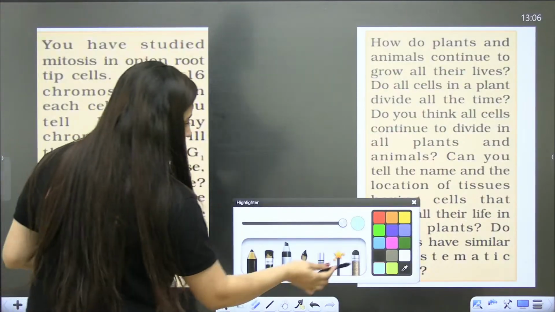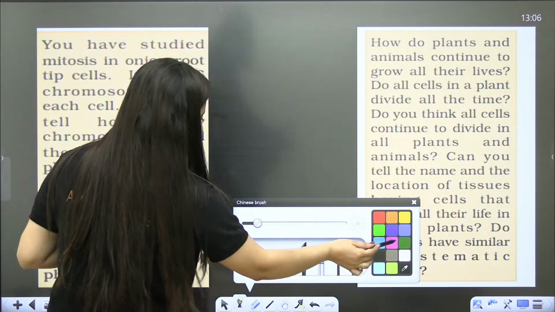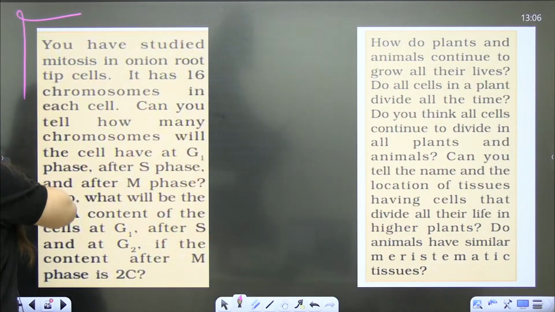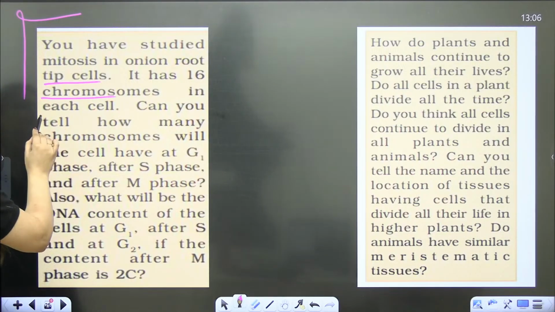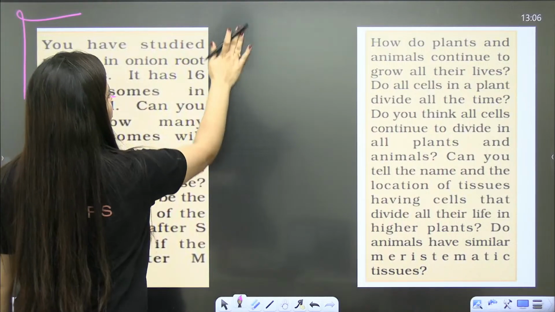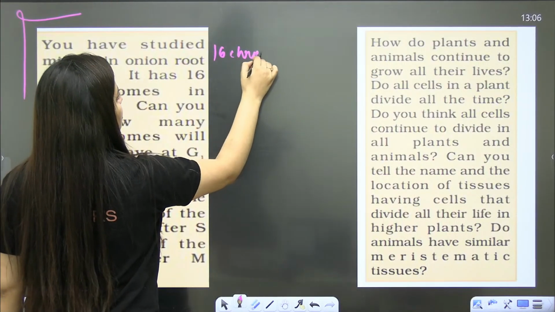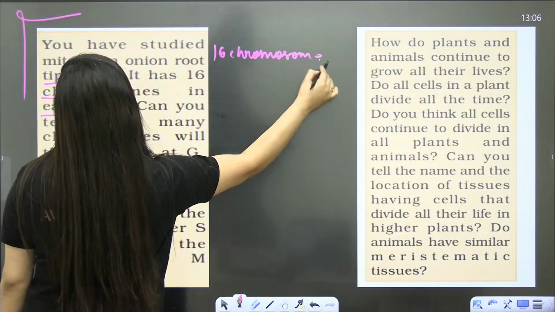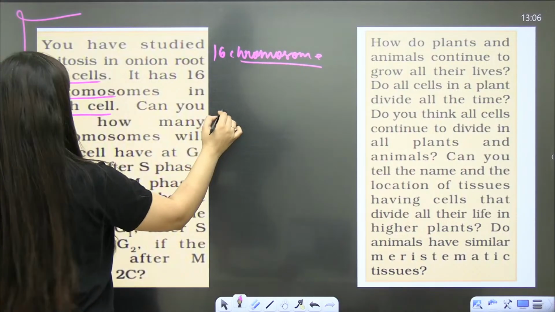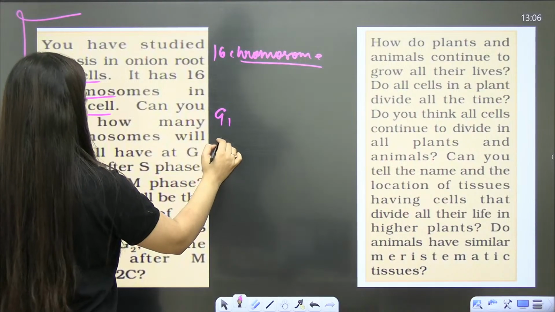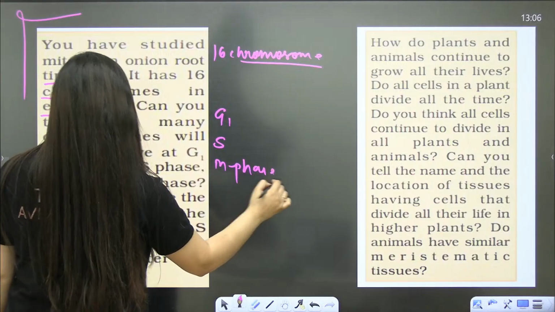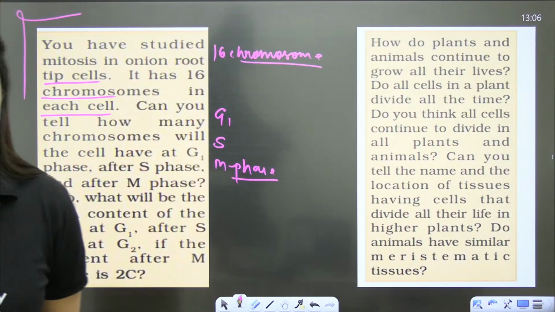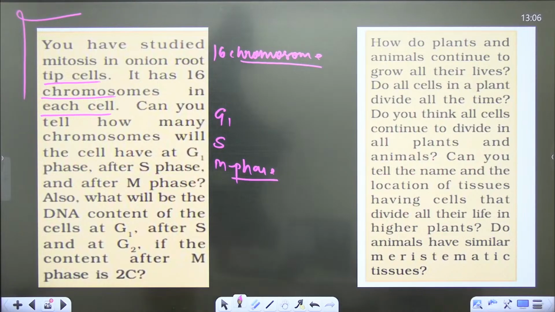Now you answer these, and then I'll tell you about the cell checkpoints. You have studied mitosis in onion root tip cells. It has 16 chromosomes in each cell. So can you tell how many chromosomes the cell will have at G1 phase, after S phase and after M phase? What will be the chromosome number? Tell me this and then let's go.